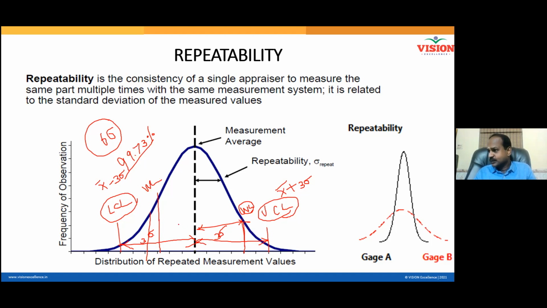Warning limit. So within your warning limit, 95.45% of your results will lie. This is again another prediction based on the property of normal distribution. All of you have studied normal distribution in your schooling itself.